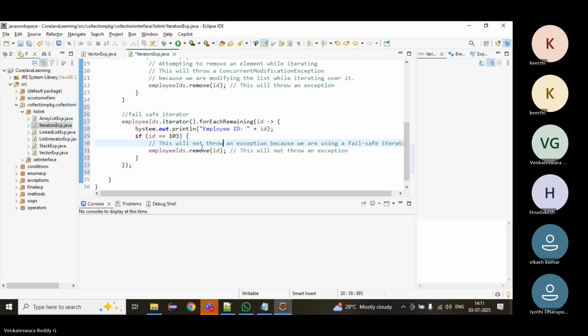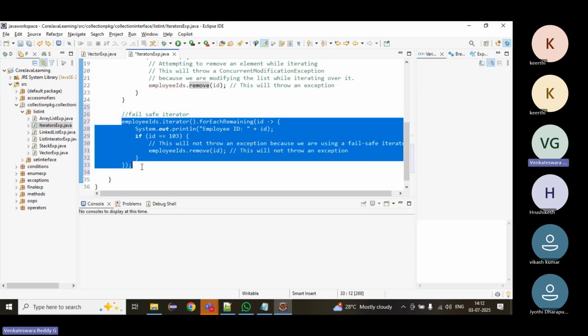Previously we did a while loop; this is the lambda expression. On the iterator, we can do forEachRemaining, getting each element one by one, and if ID equals, we remove it. If we are a little confused about it, first we'll see the normal way.